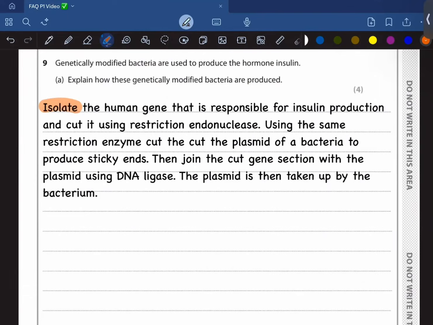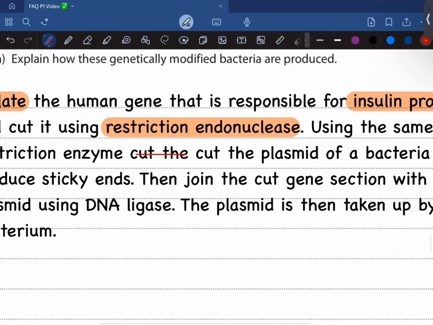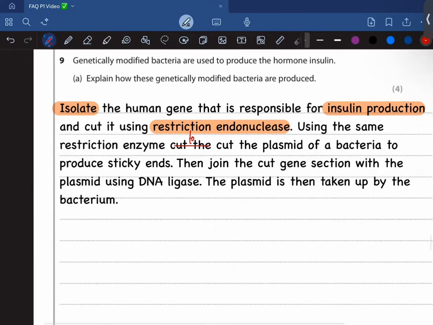Isolate the gene that is responsible for insulin production, cut it using restriction endonuclease, and use the same restriction enzyme to cut the plasmid of a bacteria to produce sticky ends.